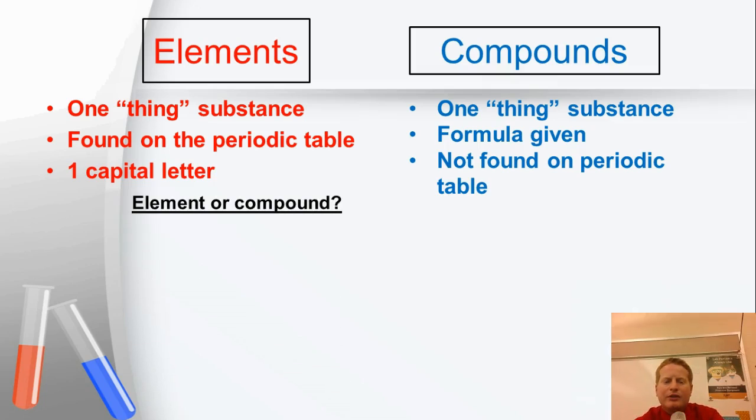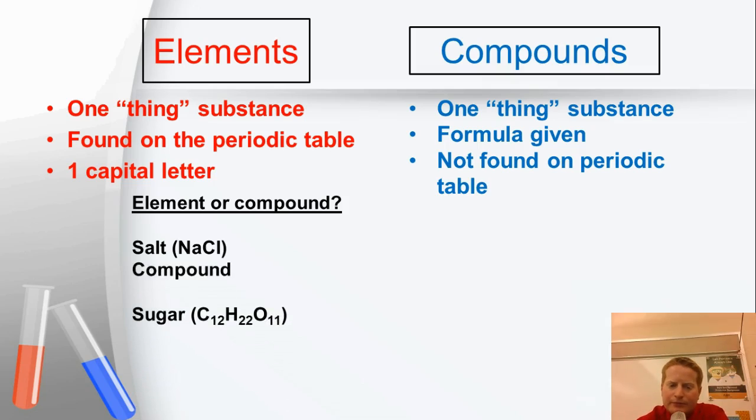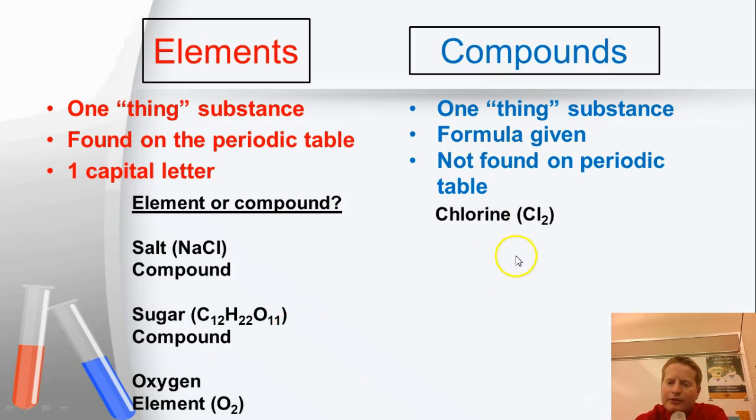Alright, so take a minute to try to figure these out. Are we dealing with an element or a compound? Salt, NaCl, compound. Sugar, compound. Look at those three different types of atoms in the formula. Oxygen. Oxygen is an element because it's O2. That's the formula. There are two oxygens, but it's one type of atom present. Chlorine. There's two chlorines, but it's one type of atom present, so that is an element. And finally, water. Water's formula is H2O. That would be a compound.